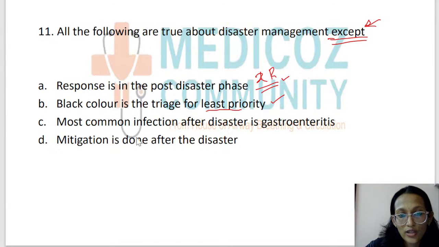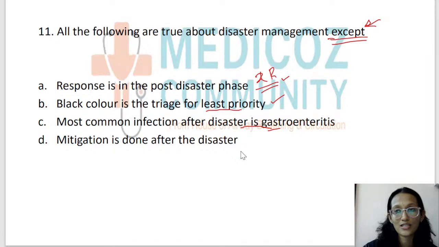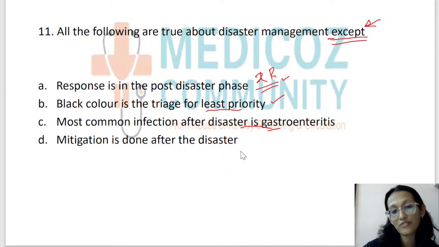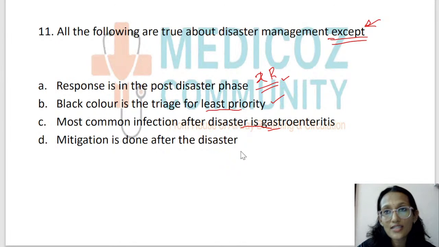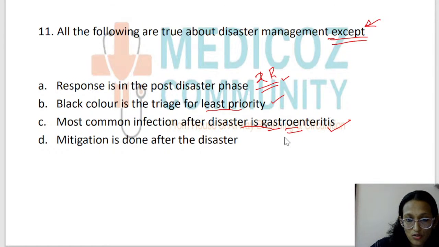So again, let's go to the next one. The most common infection after a disaster. So what happens after a disaster is that the water supply and the sewage and all will be mixing up usually after a disaster. So waterborne diseases are the most common infections that happen. So waterborne diseases like gastroenteritis, yes, that is true. The most common infection after disaster is gastroenteritis.